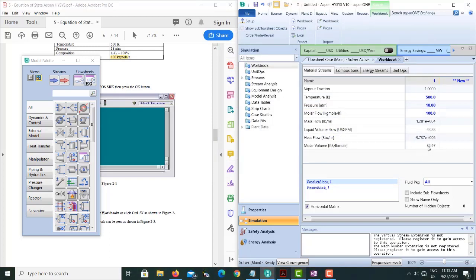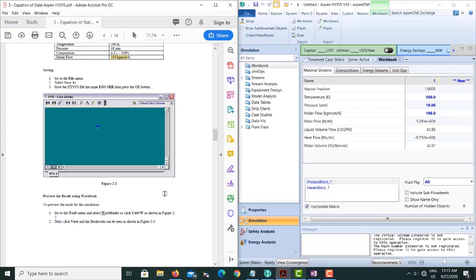You can see here the molar volume information is given, the answer for your question. In feet cube per pound mole, the answer is 32.97, and if you scroll to the top, you can see in terms of meter cube per kg mole, it is 2.058. Okay, this is the answer for the example that is asked.